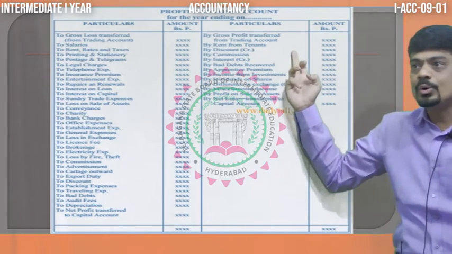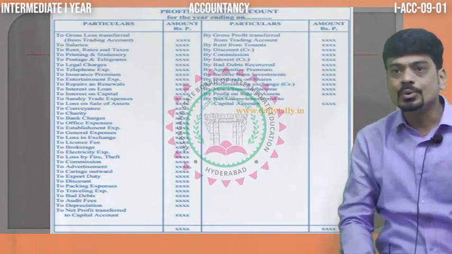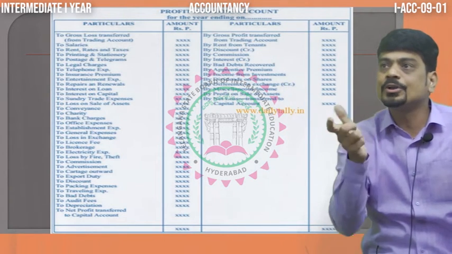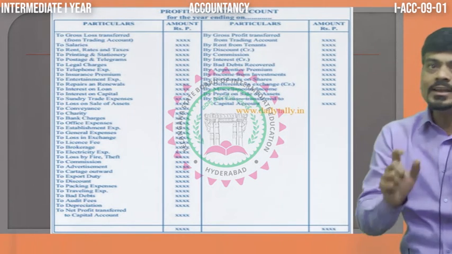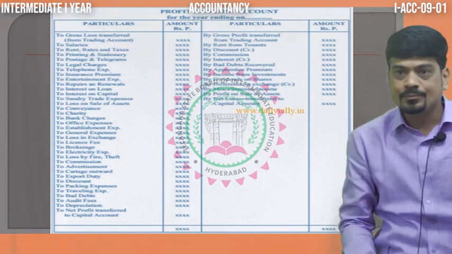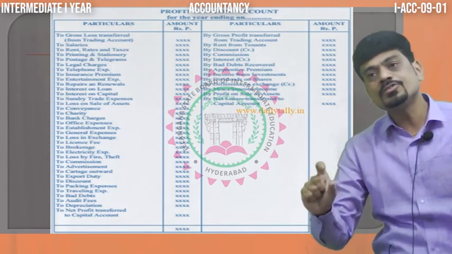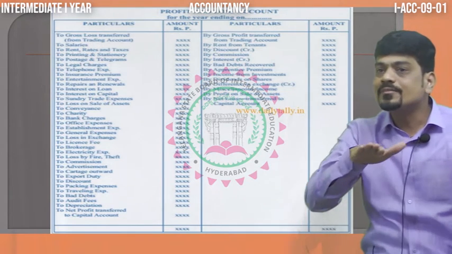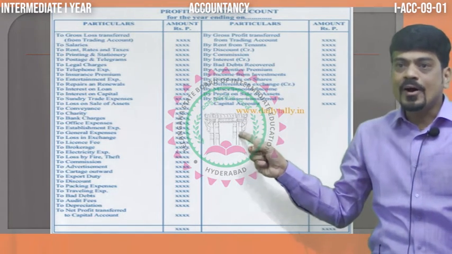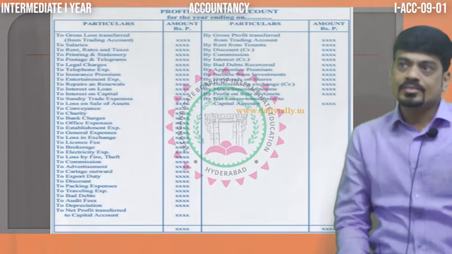Again, debit total, credit total will get the answer, and that will be either net profit or net loss. If we get net profit, that will transfer to capital account, will add. If we get net loss, that also will transfer to capital, but we are going to subtract. So this is the format of profit and loss account.